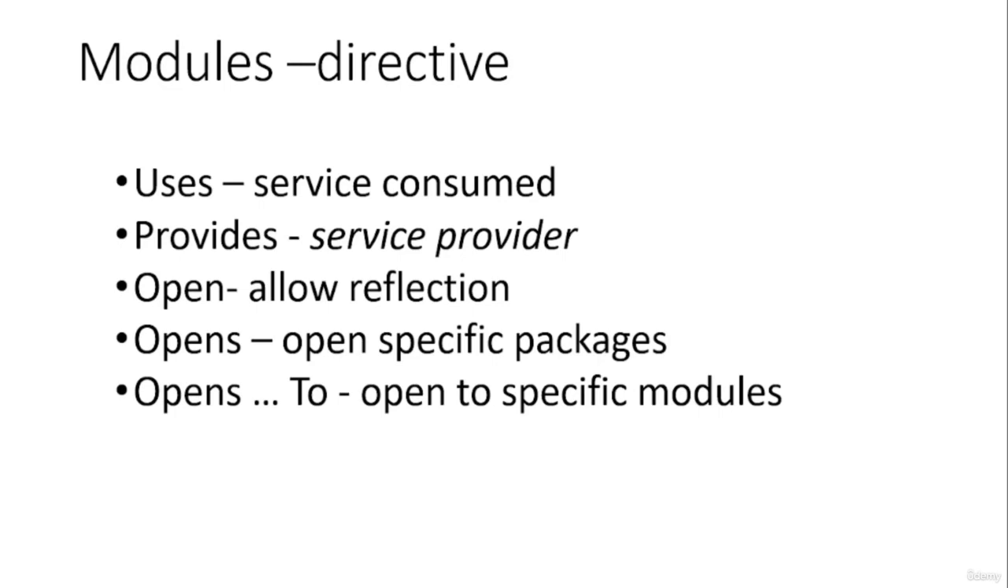Next feature is open. Open means if you want to open our module for allowing reflection to other modules. For example, if there is a module with a class package and that package has a class, we want to expose that class and make that class accessible by reflection to other modules. That feature can be provided by using the open directive. So the open directive allows reflection to happen on the modules.